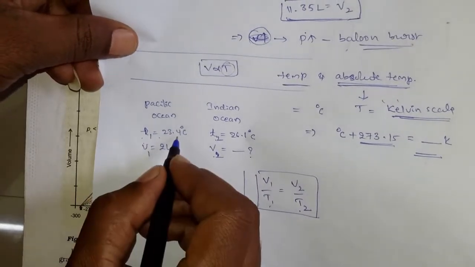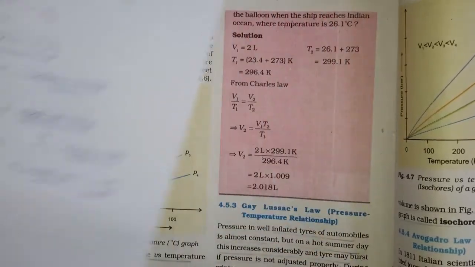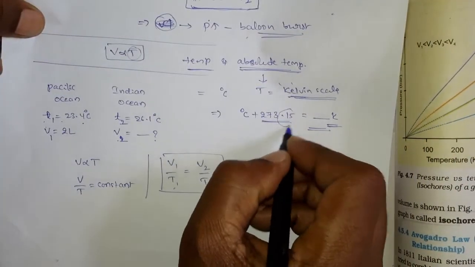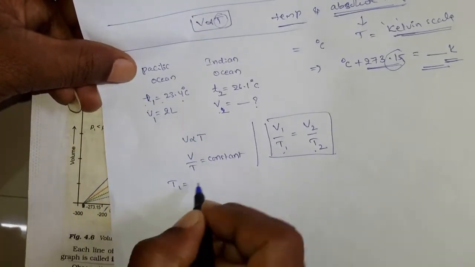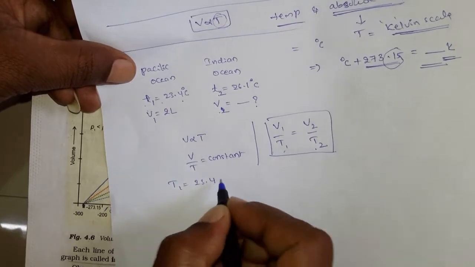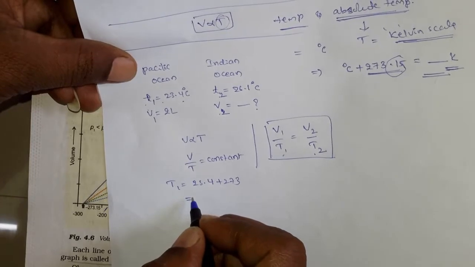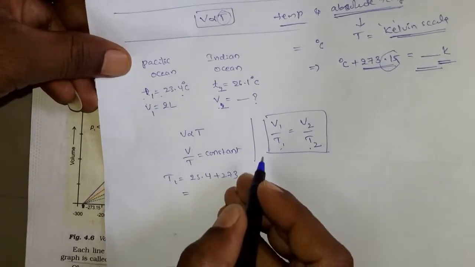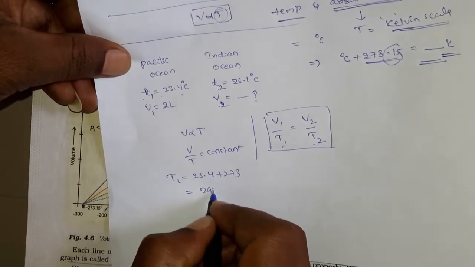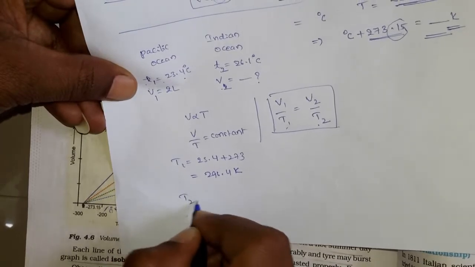No, first you have to convert these into the Kelvin scale, okay. So how can you convert that? You have to add 273, forget about the 0.15. So that means T1 is equal to 23.4 plus 273. How much is it? It is 296.4 kelvins, right? Okay.